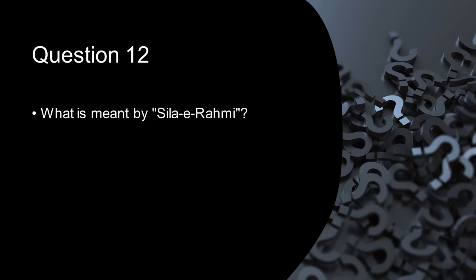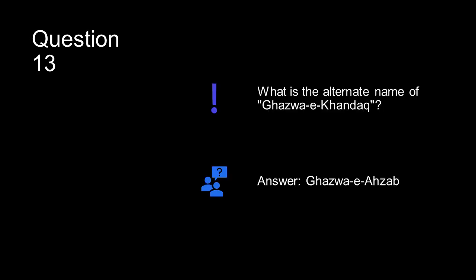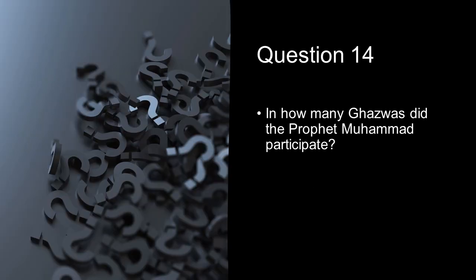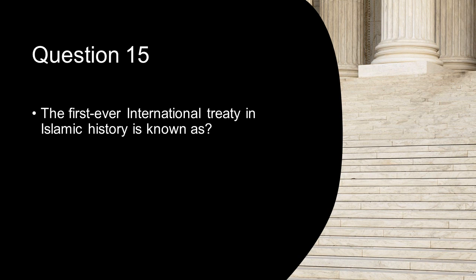Consensus. What is meant by Sila-e Rahmi? Ties of kinship. What is the alternate name of Ghazwa-e Khandaq? Ghazwa-e Ahzab. In how many Ghazwas did the Prophet Muhammad sallallahu alaihi wasallam participate? 27. The first ever international treaty in Islamic history is known as Treaty of Medina.